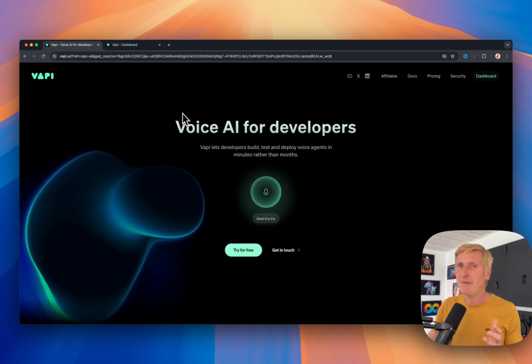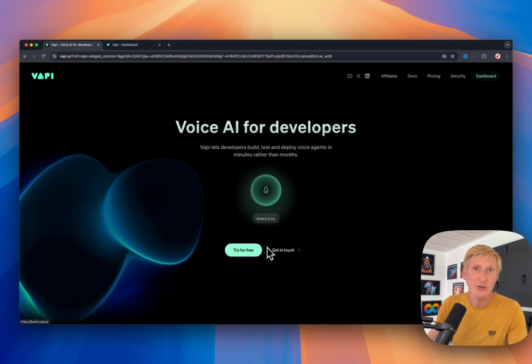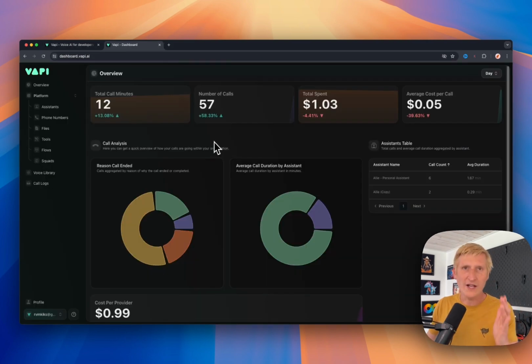So to enter VAPI, you enter vapi.ai, then you log in with your preferred option. Once you are logged in, you will have access to this dashboard. And the thing is with VAPI, it's really made very simple to start with. So you can really start creating your assistant right away and talk with it within minutes, because you actually don't have to connect it to the phone number. In the beginning, to test it out, you can just talk with it through the interface of your own computer microphone and the audio of your PC.